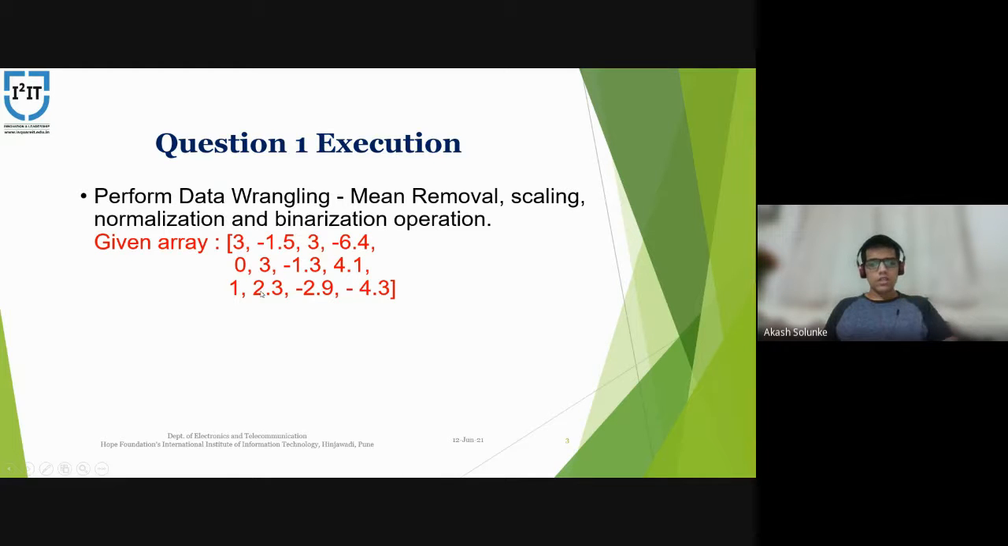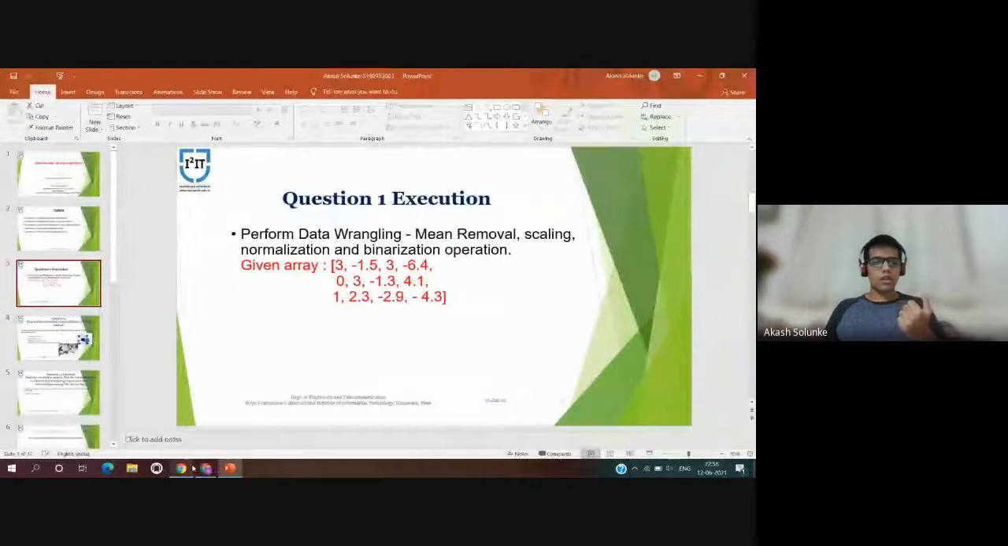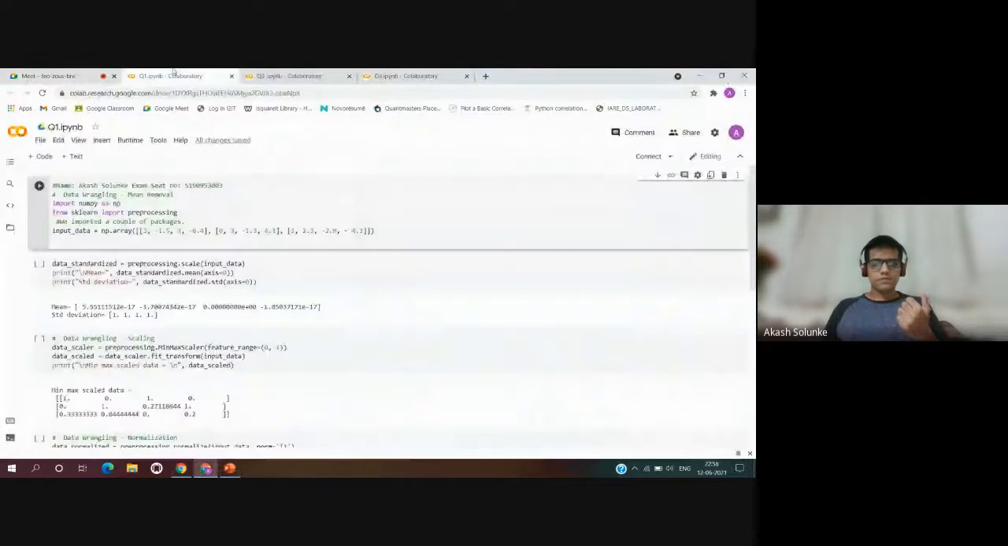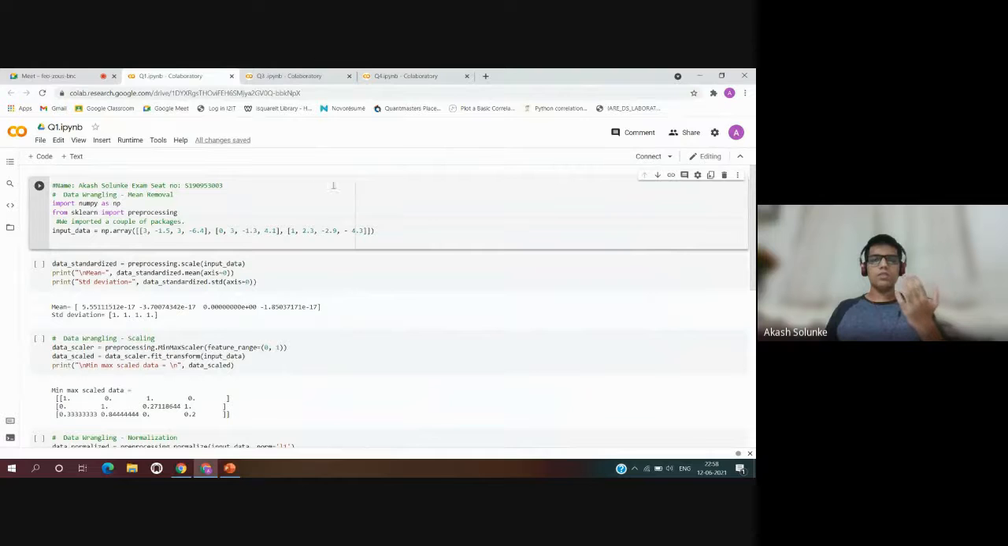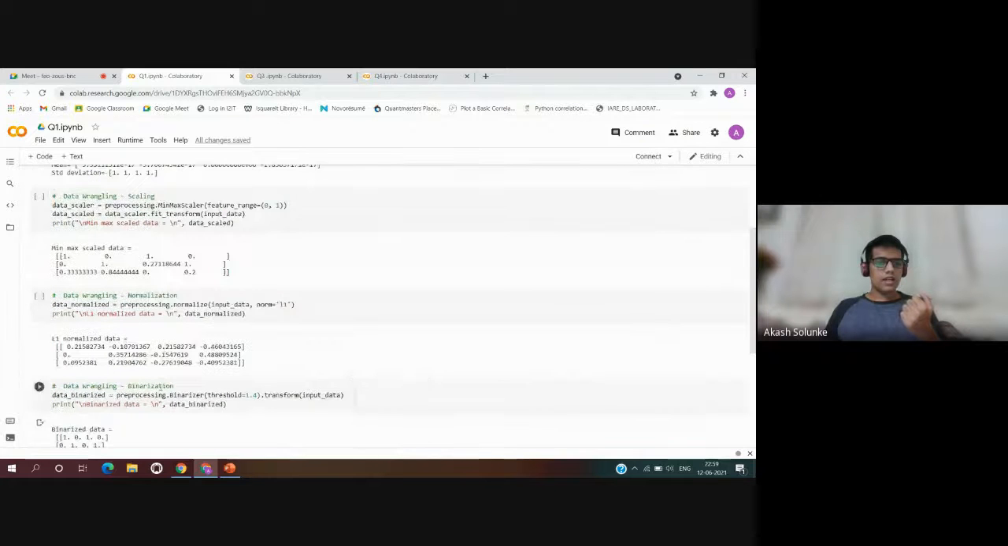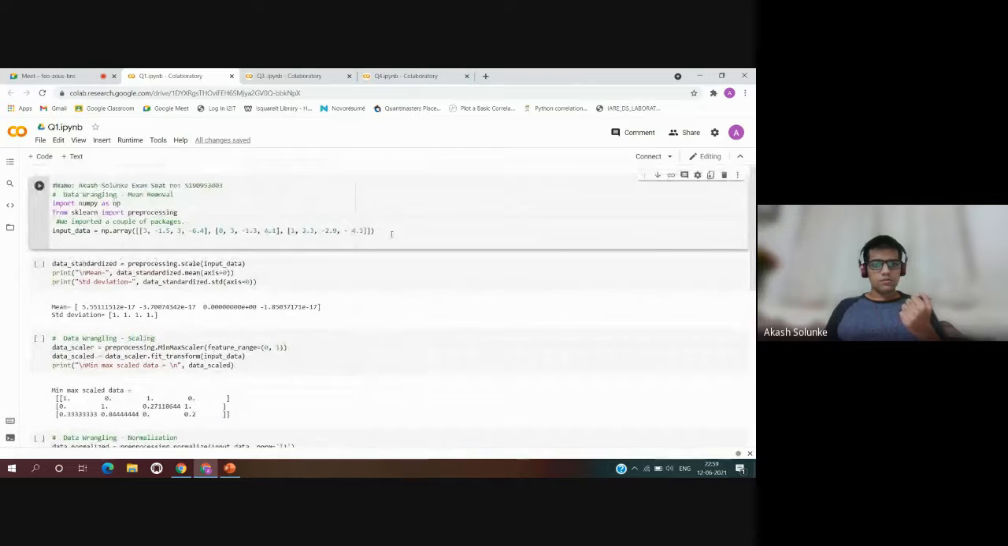In the real world we usually come across a lot of raw data which is not actually given as input to the machine learning algorithm. So this data needs to be pre-processed. There are various techniques to pre-process the data. This pre-processing is called data wrangling, and these techniques are mean removal, scaling, normalization, and binarization. I have the code of data wrangling here on Google Colab.